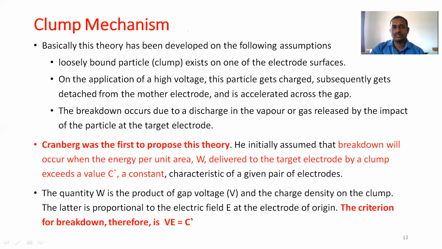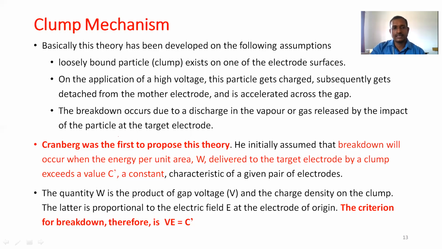Then this clump strikes the opposite electrode, and vapor or gas will be released. After this process, normally the Townsend gaseous breakdown will occur.